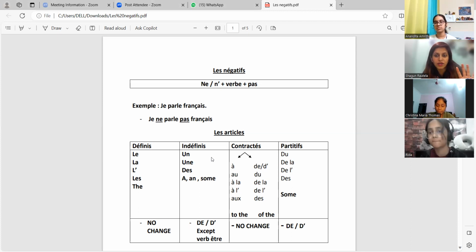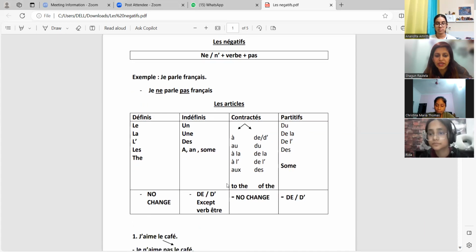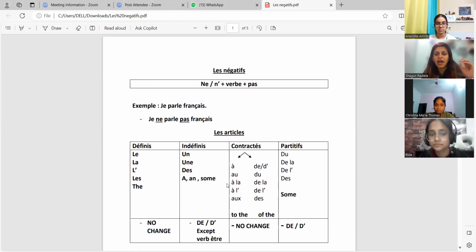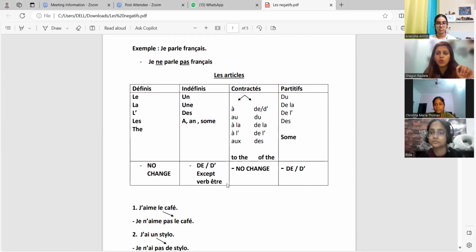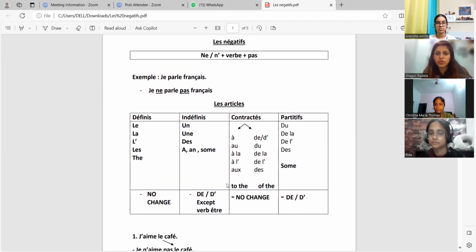Which are those four articles? Défini, indéfini. I'm not going to show you the entire document at once. I want you people to do one thing because a few things you will already be aware of, and a few things will be new for you. In the coming things, you will find a few things that will be new. I want you to do one thing along with me in the class. When I'm sharing with you these facts, okay, the basic concept is na plus verb plus pa, and then four types of articles are there. We are having a discussion in the class.